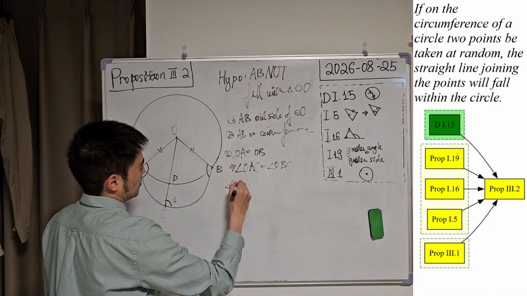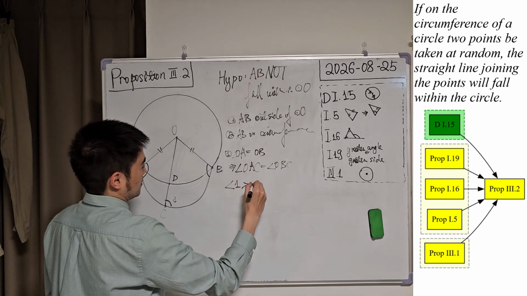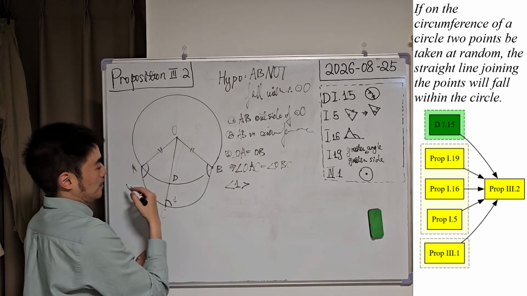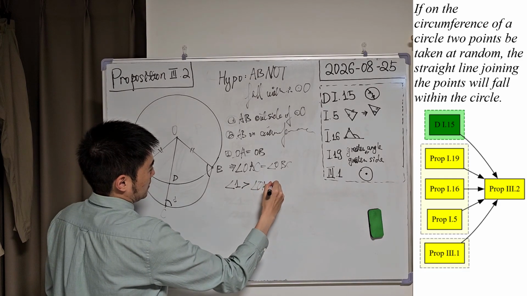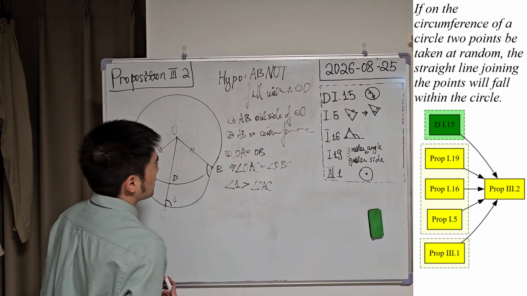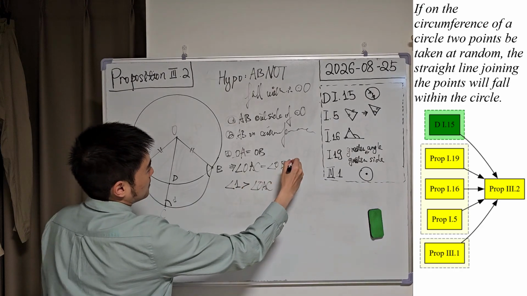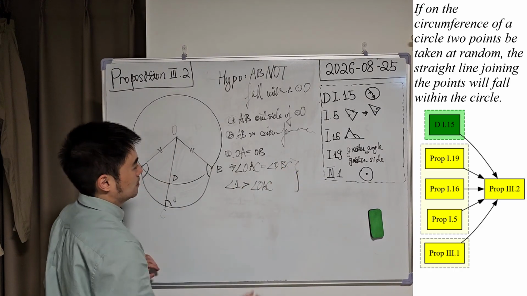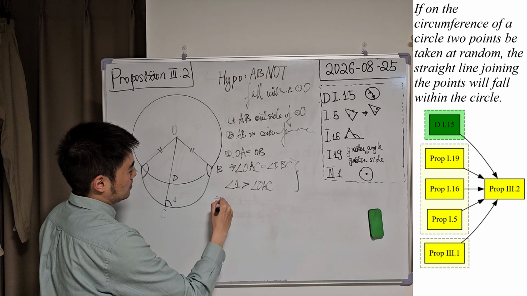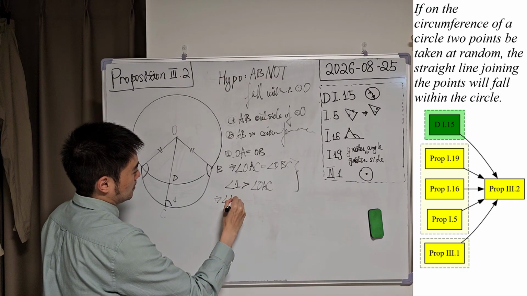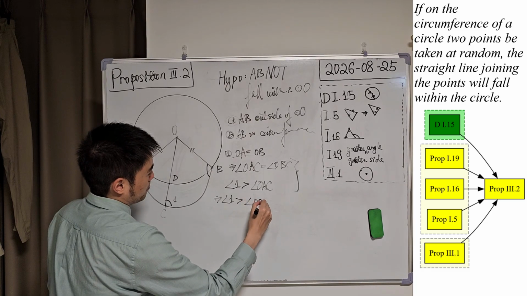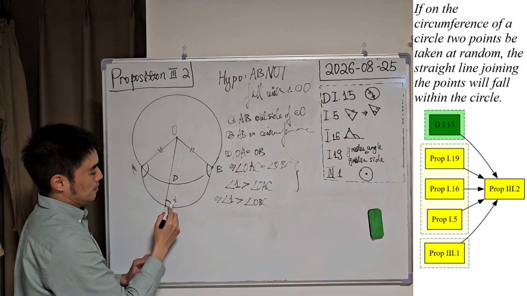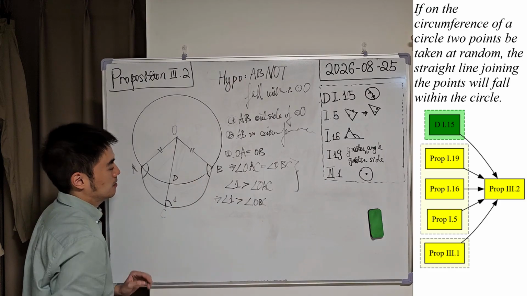So angle 1 is always greater than the opposite interior angle, angle OAC. And if we combine these 2 together, we can conclude that angle 1 is also greater than angle OBC.